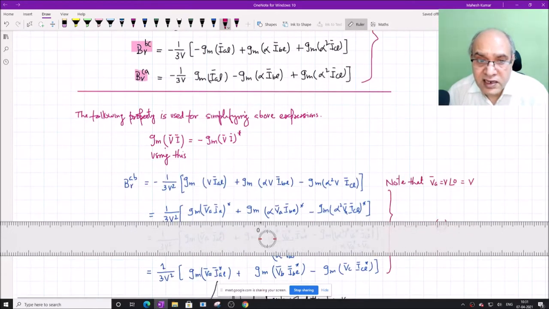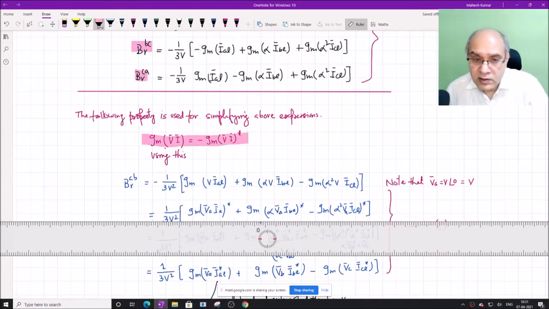The first thing is that this property is useful for this transformation. This property says that imaginary of B into I phasor, any two phasors, if you multiply and take the imaginary of these two phasors, it is equal to minus of imaginary of B into I, the whole thing conjugate.